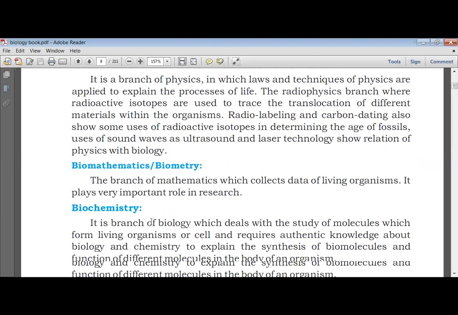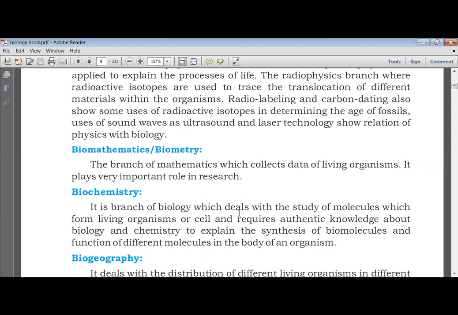Biochemistry is the branch of biology which deals with the study of molecules which form living organisms or cells and requires authentic knowledge about biology and chemistry to explain the synthesis of biomolecules. Synthesis means to make, to form, formation, manufacturing. Synthesis of biomolecules and function of different molecules in the body of an organism.